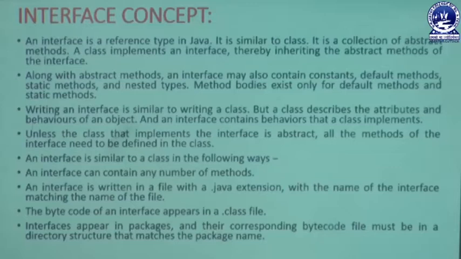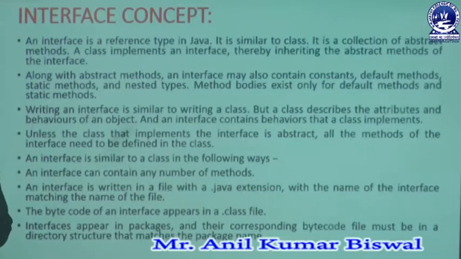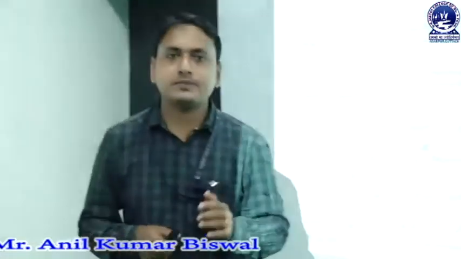Then the bytecode of an interface appears in a .class file. We know that. Whenever a user wants to create an interface related program, we cannot create an object of the interface itself, but we can make an object of the class which inherits that interface. Through that class we can use all the properties of that interface concept. Let us focus on the next slide.